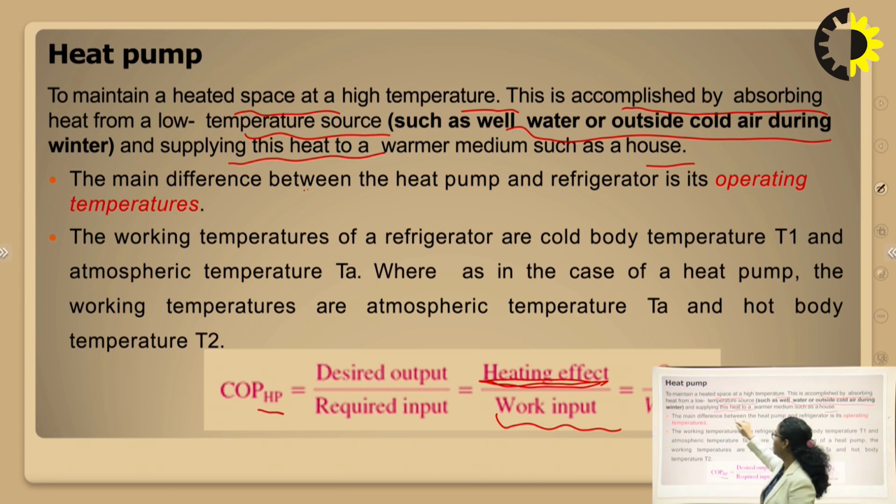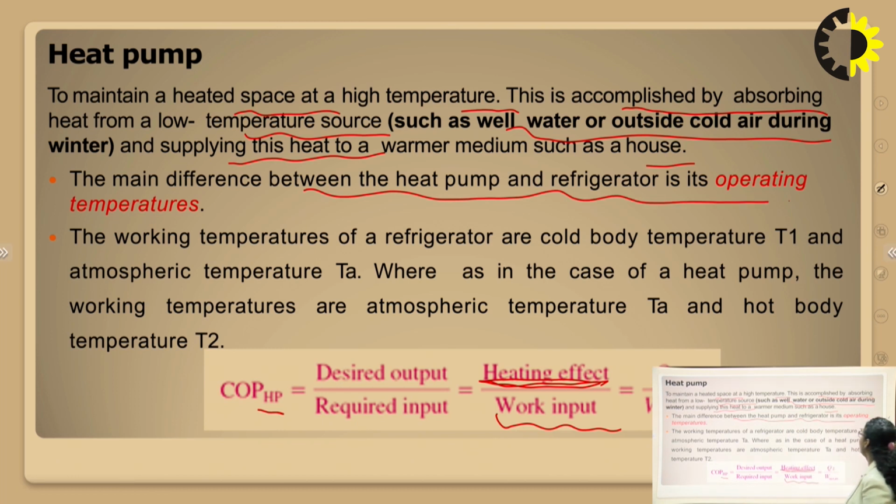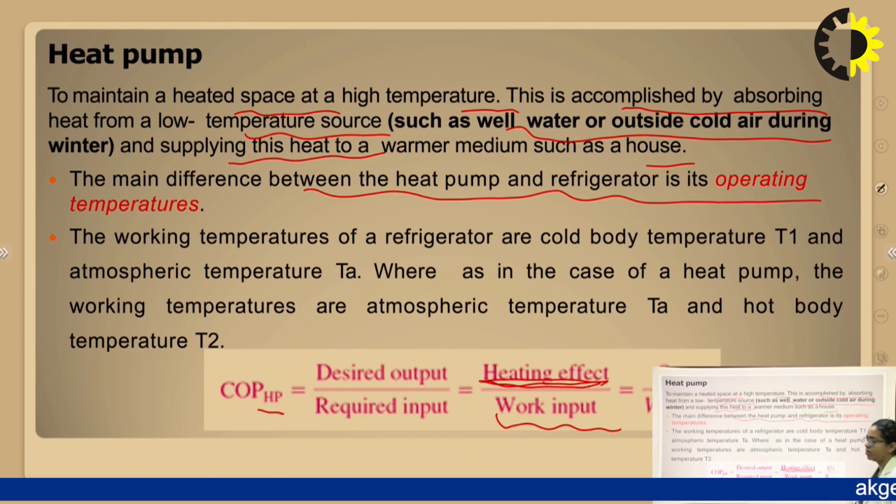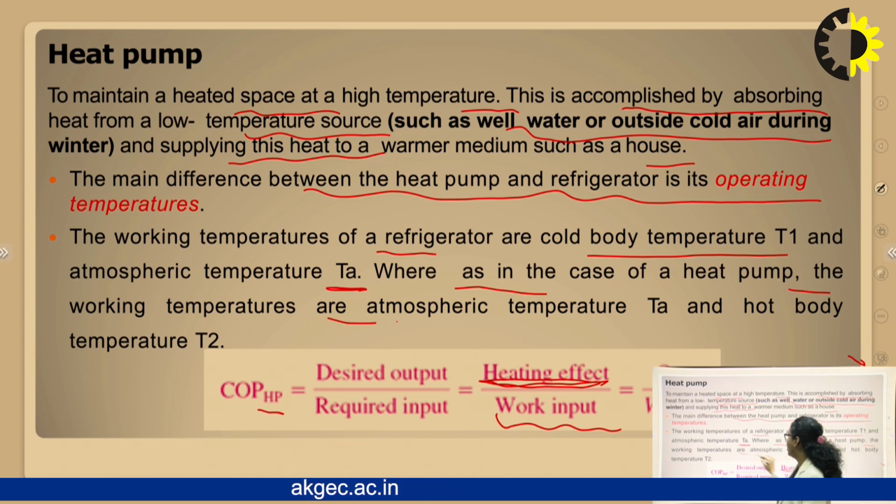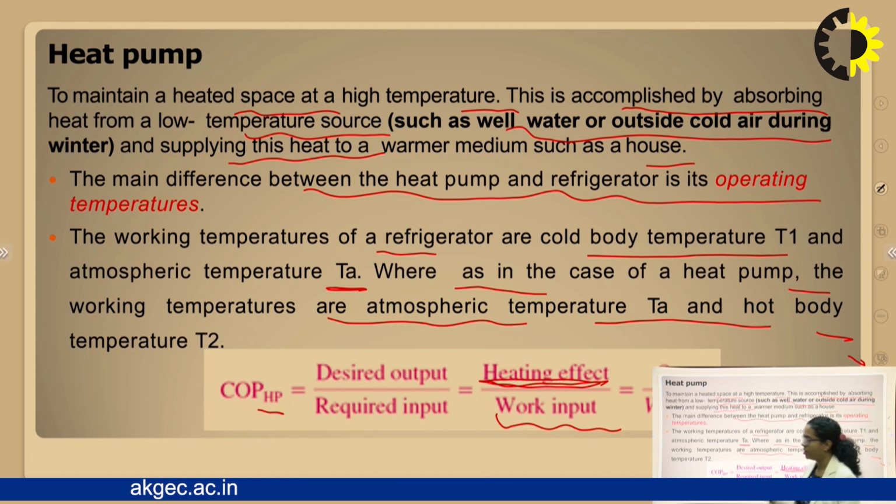The main difference between the heat pump and refrigerator is its operating temperatures. The working temperatures of refrigerator are cold body temperature T1 and atmospheric temperature TA. This is the ambient temperature, whereas in the case of a heat pump, the working temperatures are atmospheric temperature TA and hot body temperature, that is T2. So this is the basic difference between refrigerator and heat pump.